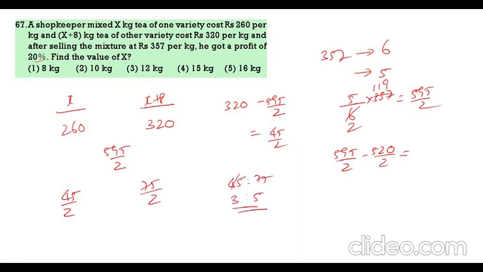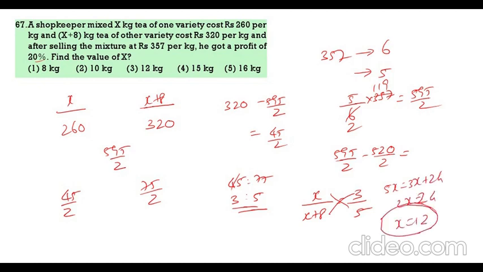3 is to 5. Now x by x plus 8 is equal to 3 by 5. Now if you do this, 5x is equal to 3x plus 24. 2x is 24. X value 12. So x value is 12 kg. 12 kg is the correct answer.